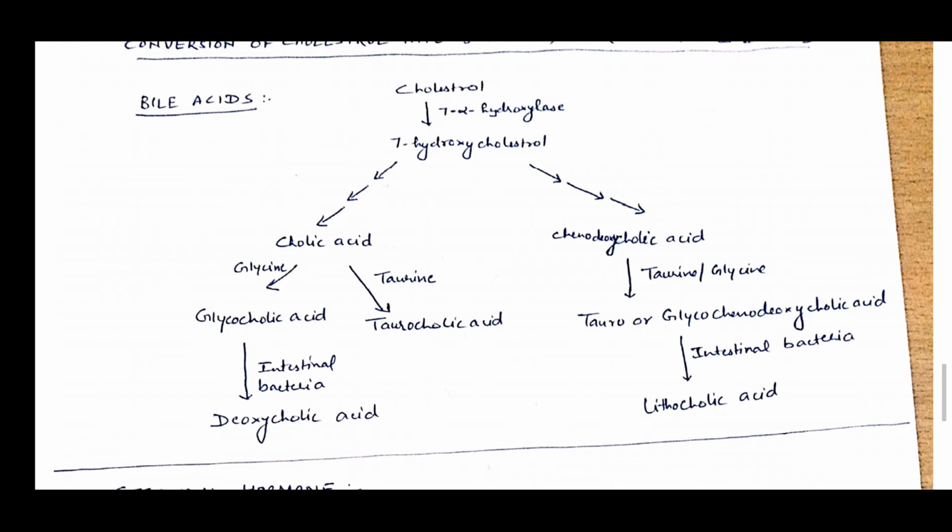Then from cholic acid, with the amino acids glycine and taurine, they form glycocholic acid and taurocholic acid, and with intestinal bacteria they form deoxycholic acid. And again, in the second step, chenodeoxycholic acid with taurine and glycine forms tauro- and glycochenodeoxycholic acid,